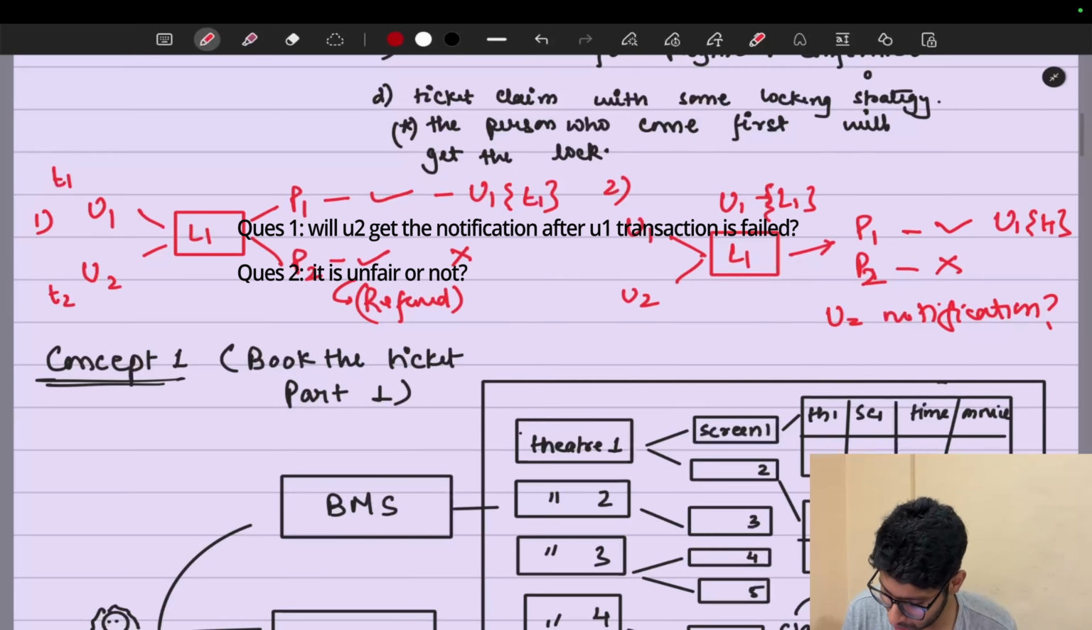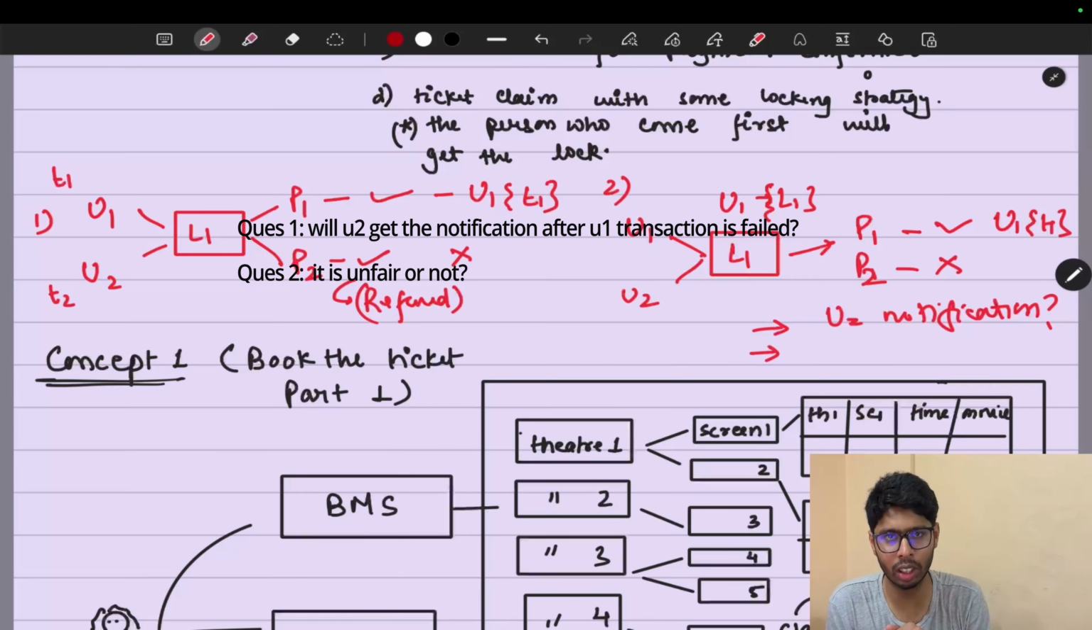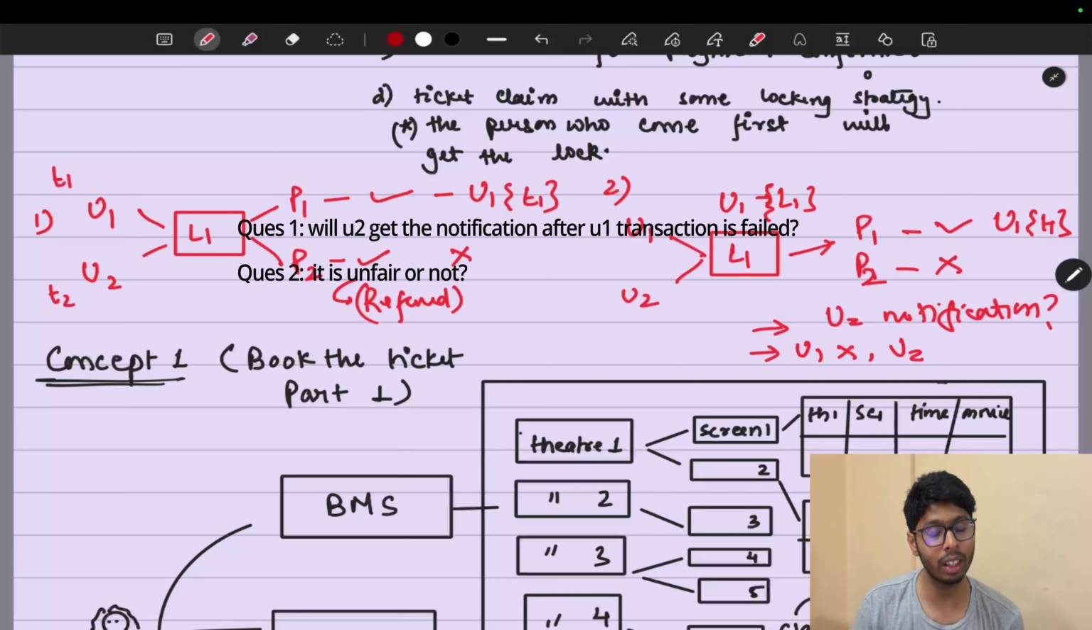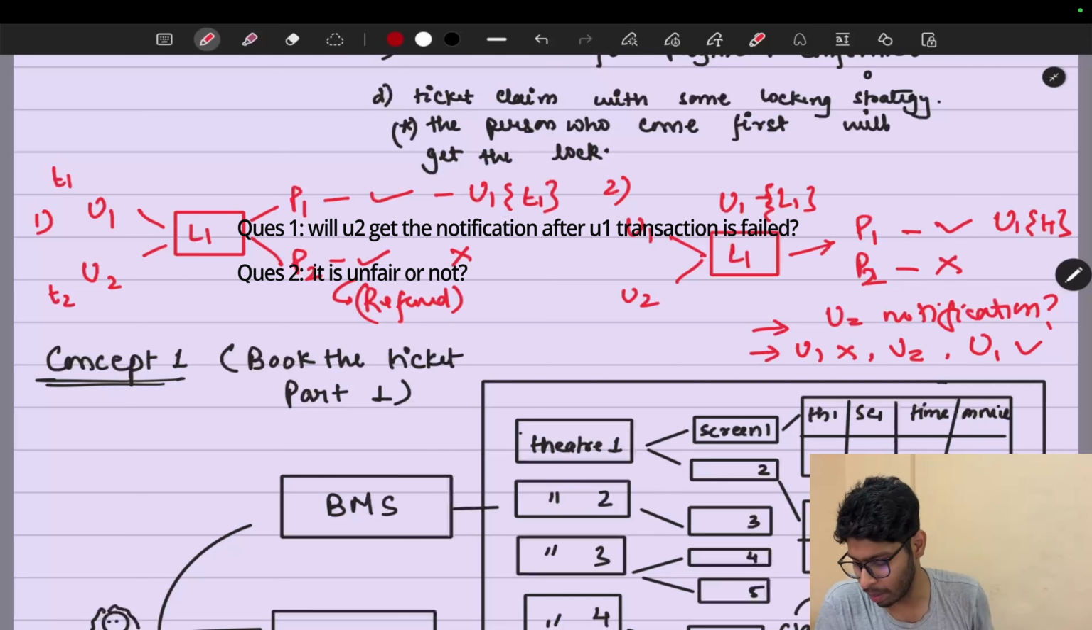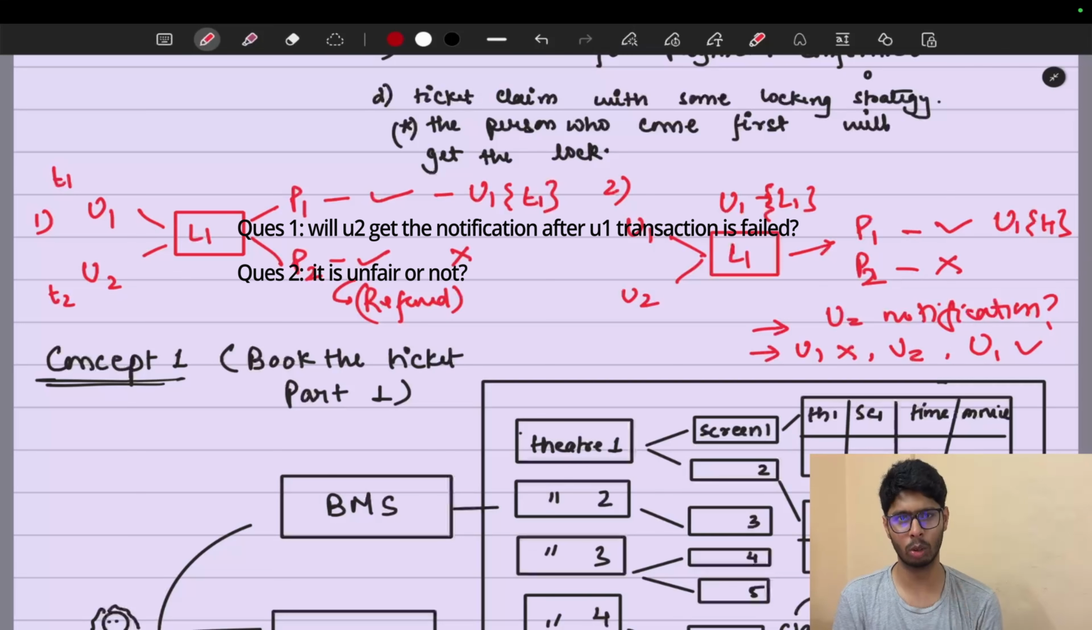The other point is, what if U2 was trying to book that seat, then closes the window and looks somewhere else, and the company didn't provide a notification to U2? U1 again opens the window, books that same seat, and this time the transaction is successful. So the order is: U1's transaction failed, U2 is next in priority, but he was not looking at the window, so U2 is again not able to book the seat because we didn't provide a notification, and U1 again reaches that seat and books it. So is it a little unfair or not? This is the question.